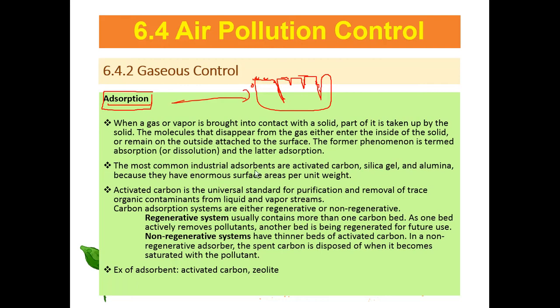Commonly used are activated carbon, silica gel, and aluminium. This one is about the material. What is the material that you can use to remove the gases? Okay, activated carbon is standard. Activated carbon is the common, typical material that you use to remove the gases from air pollution.